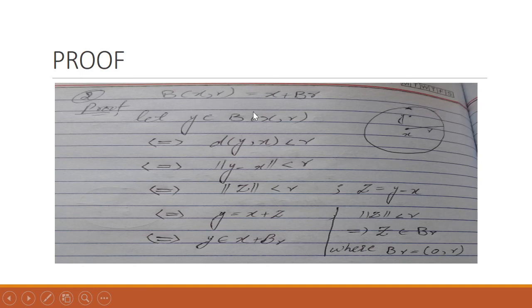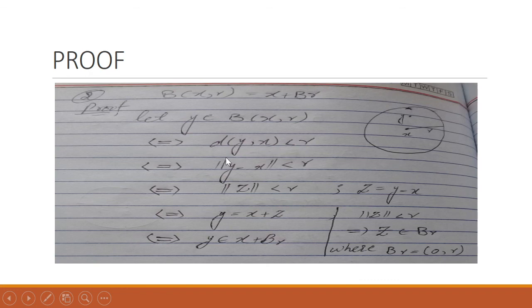When this is an open ball centered at x with radius r, it contains all elements whose distance from this center is less than the radius. So according to the definition, the distance between these two will be less than r.